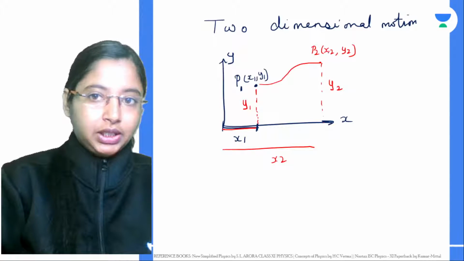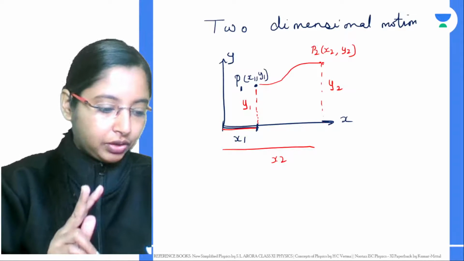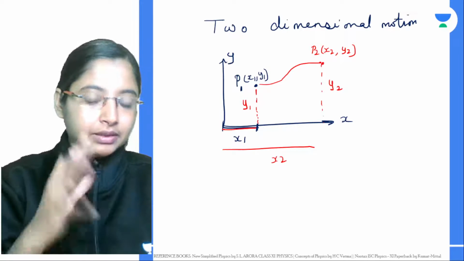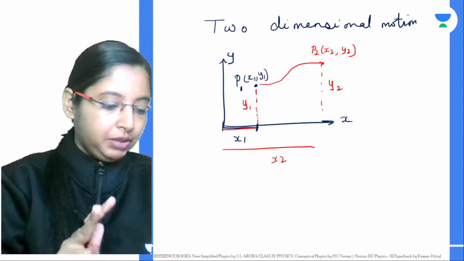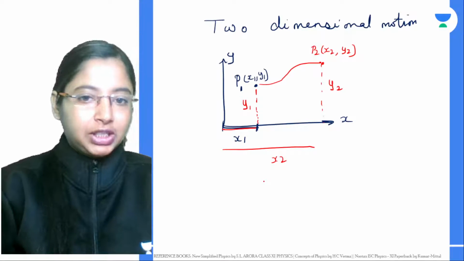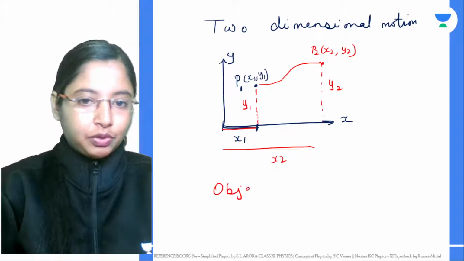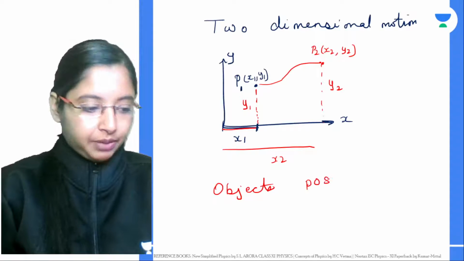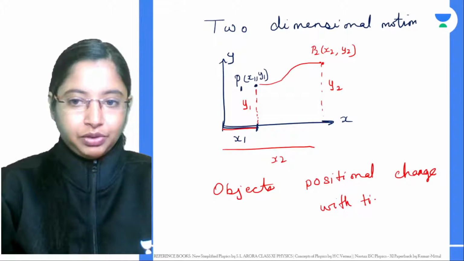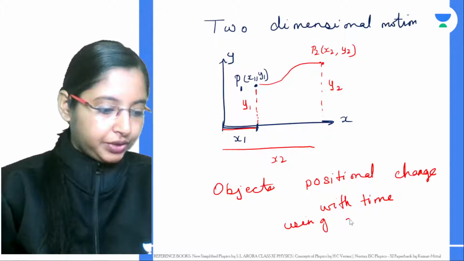So if, out of the three axes, you're using a two coordinate system to specify an object's positional change with time, using two coordinates.